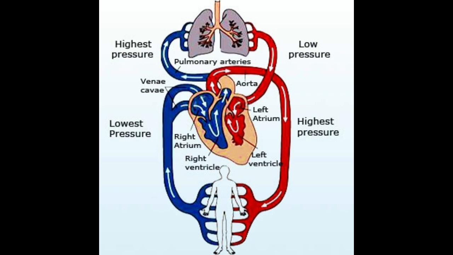The circulatory system consists of blood, the heart and blood vessels. Now I will explain this in brief also, so we will discuss the same matter briefly.